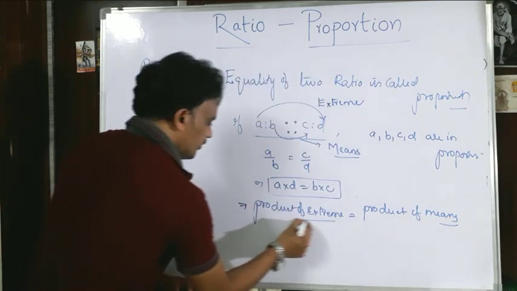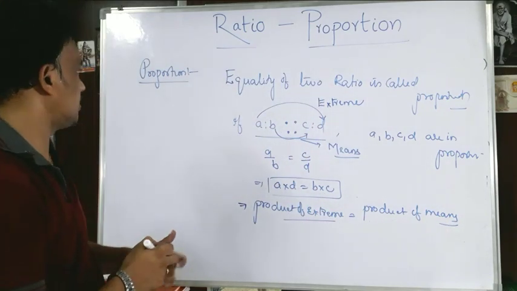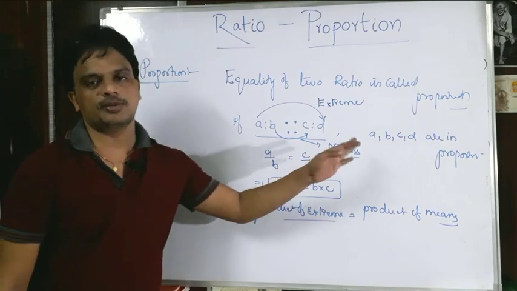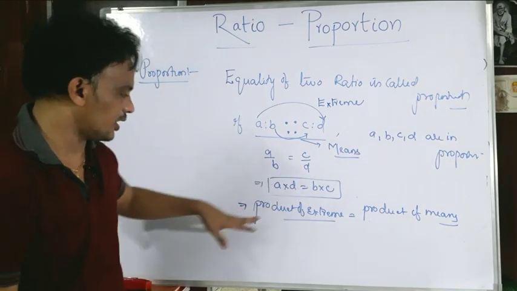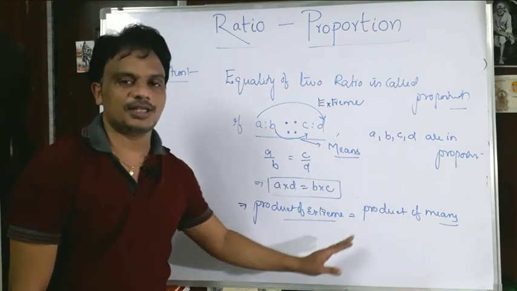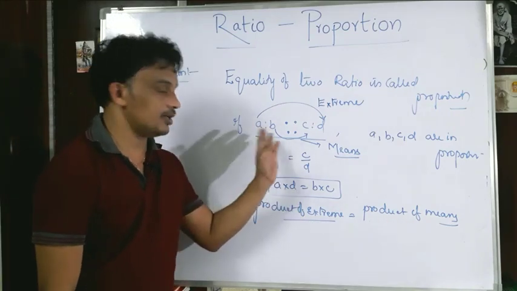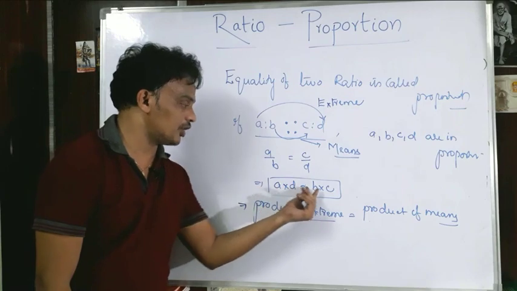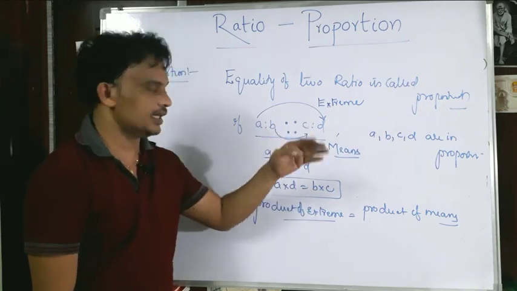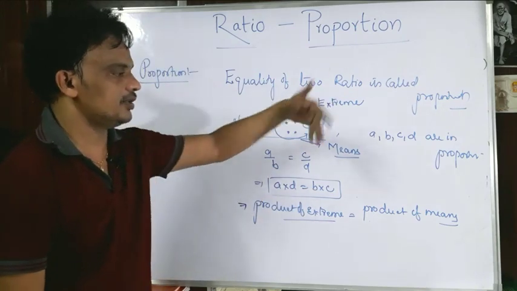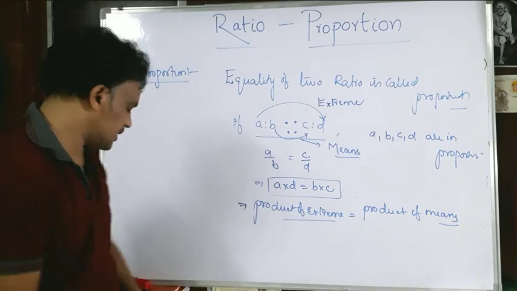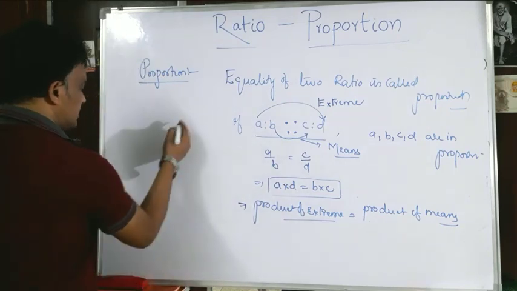So this is a very important concept about proportion. If the four numbers A, B, C, D are in proportion, we can write product of extremes is equal to product of means. By using this concept, sometimes they may give three numbers and ask what the missing variable is. Sometimes they may ask like this.